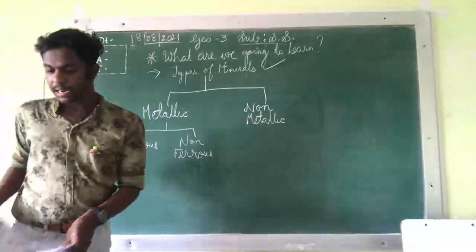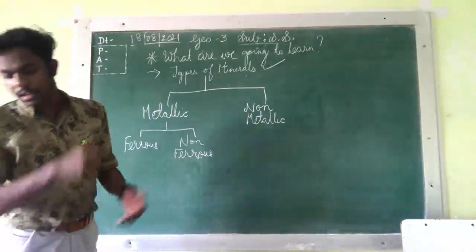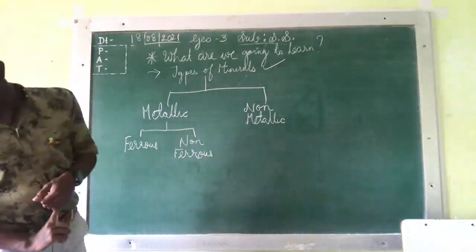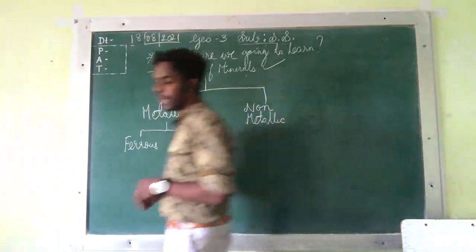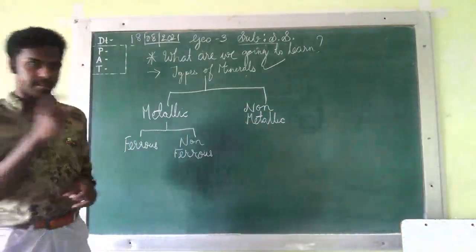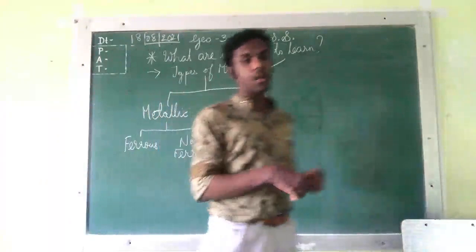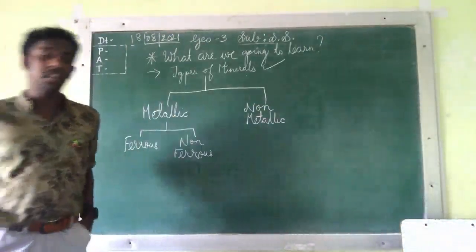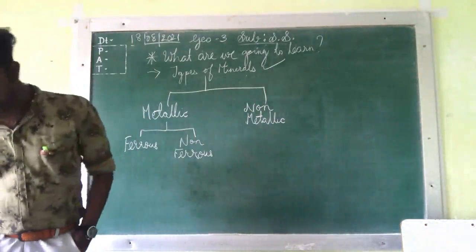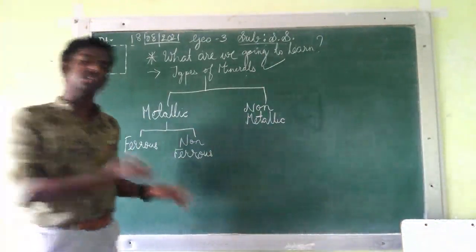Ferrous minerals like iron ore, manganese, chromites contain what? These are the minerals which contain iron. Then which are the non-ferrous minerals? Non-ferrous minerals do not contain iron. Very simple.